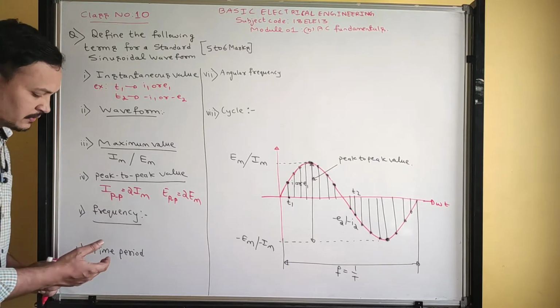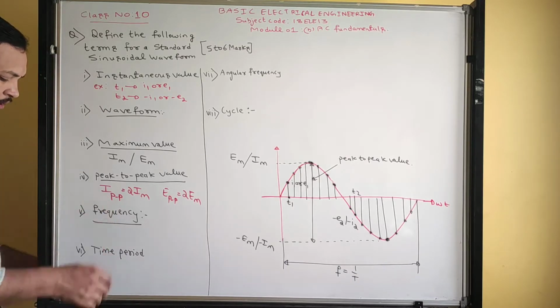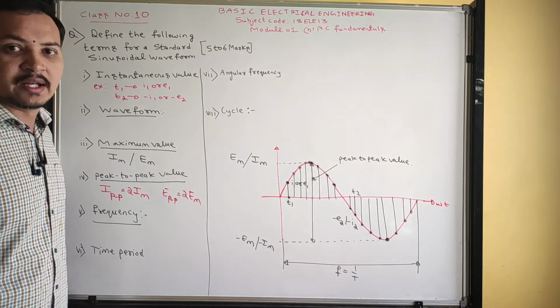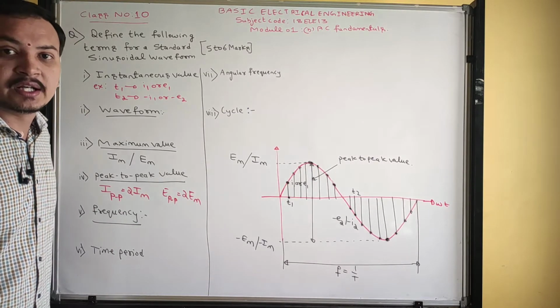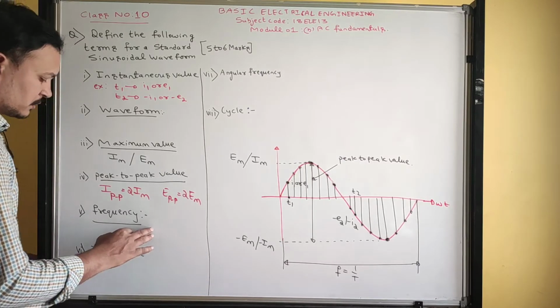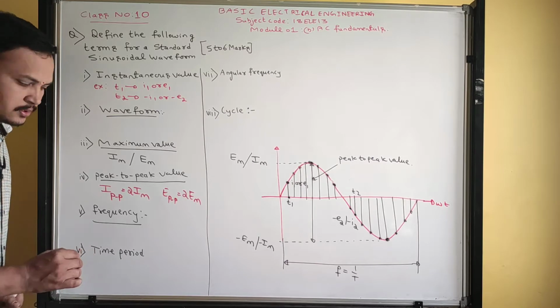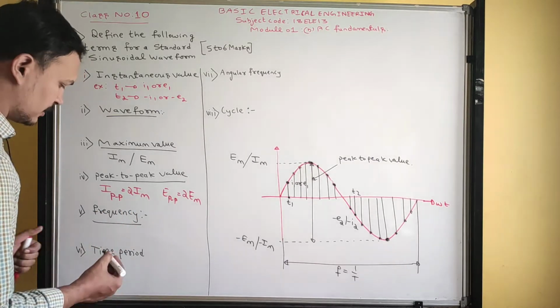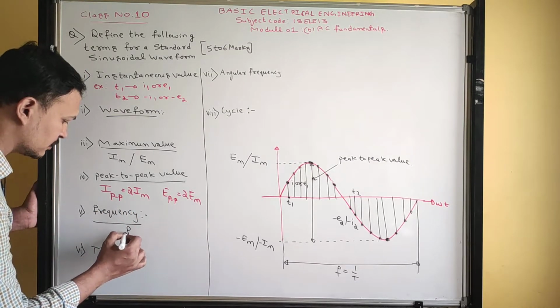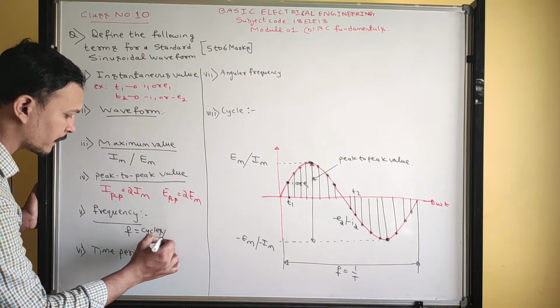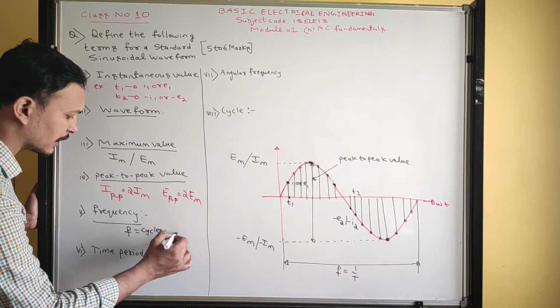Okay, you all know frequency and time period. What can you define as frequency? The number of cycles completed per second. Write down: the number of cycles completed per second is called frequency. So you can write the definition: cycles per second.